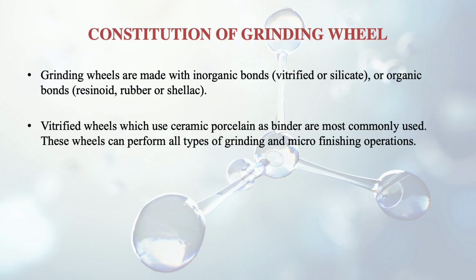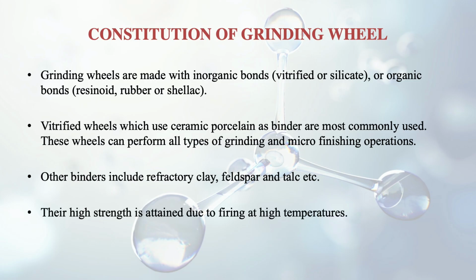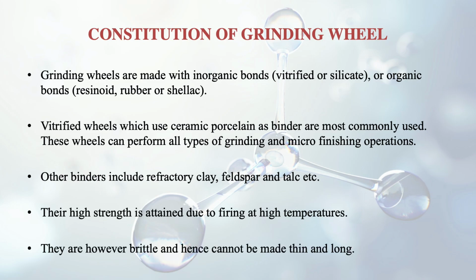Vitrified wheels, which use ceramic or porcelain as binder, are most commonly used, and these wheels can perform all types of grinding and micro finishing operations. Other binders include refractory clay, feldspar and talc. They have high strength, which is attained due to firing at high temperature. They are, however, brittle and hence cannot be made thin and long.